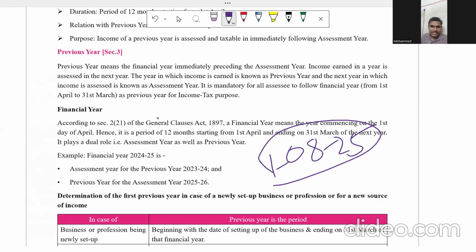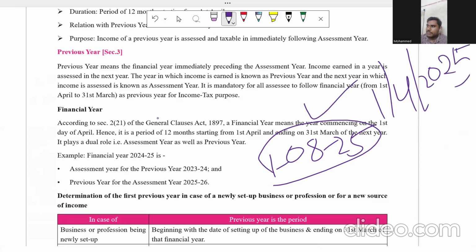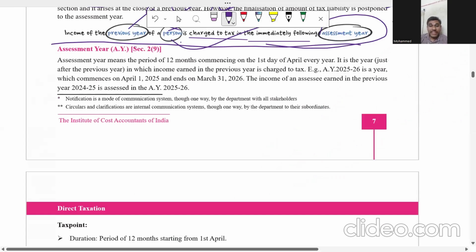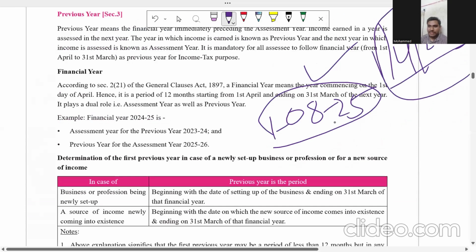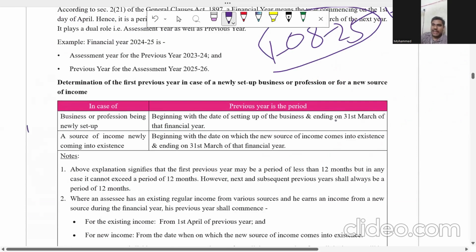I discussed previously also. If I started my business on 1st August 2025, what is going to be my previous year? Is my previous year always from 1st April 2025? My previous year is not always going to be 1st April 2025. Remember this from the MCQ point of view and knowledge point of view as well. It may change. When can it change? In case of a newly started business, my previous year is going to change. It is given in your study material as well. If you read, you can understand well.